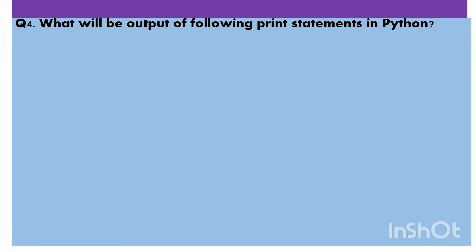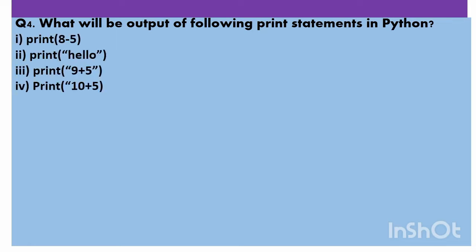Question number 4. What will be the output of the following print statements in Python? Let's see. There are 4 statements I have given. Print 8 minus 5, print "hello", print "9 plus 5", print "10 plus 5". Okay.